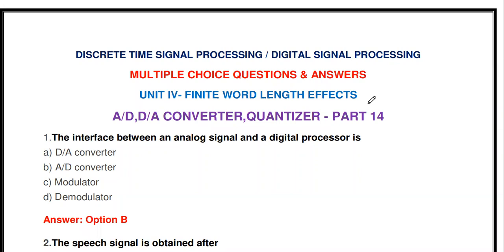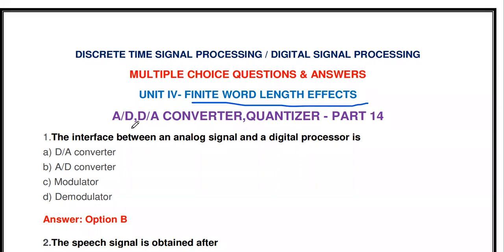In the first video, from the topic A to D converter, D to A converter, and quantizer, we are going to discuss the questions. A to D means analog to digital converter, D to A means digital to analog converter, and a quantizer. In order to construct a digital signal processing or DSP system, we need an A to D converter, D to A converter, quantizer, encoder, etc. So we will see the questions corresponding to that topic.